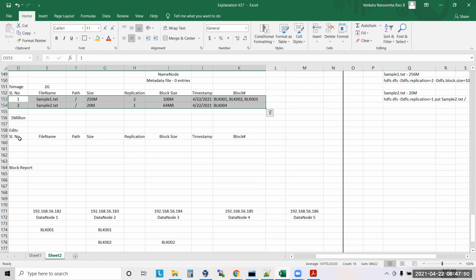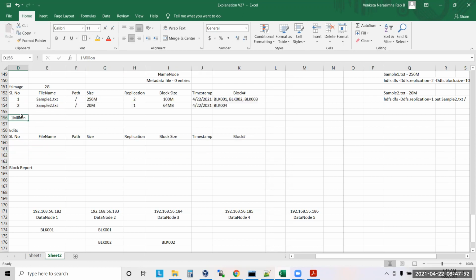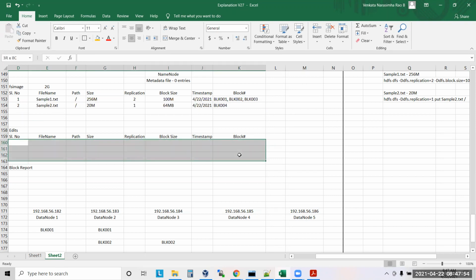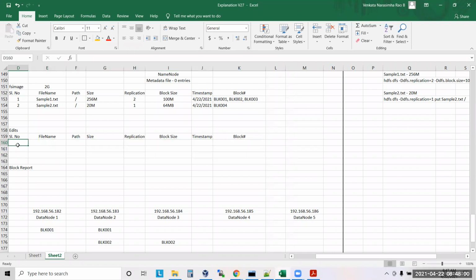What do we mean by merging? Whatever is there here, you're taking and putting into here. You're just making it like a mirror. You are making edits zero here. Now edits is empty.